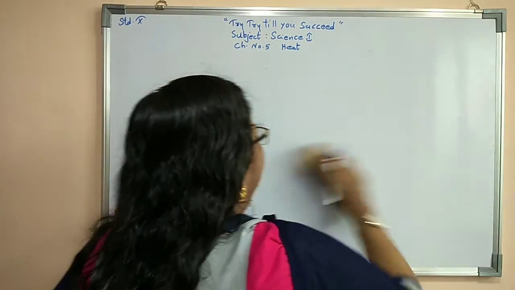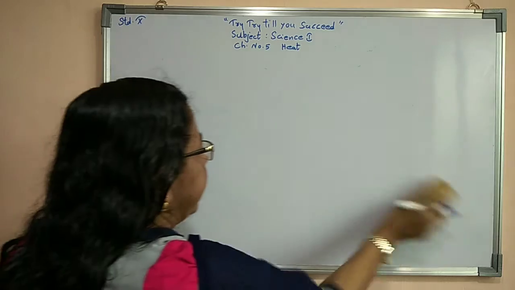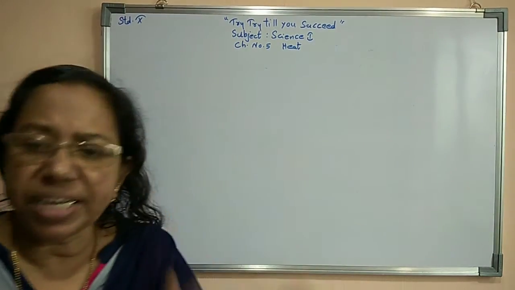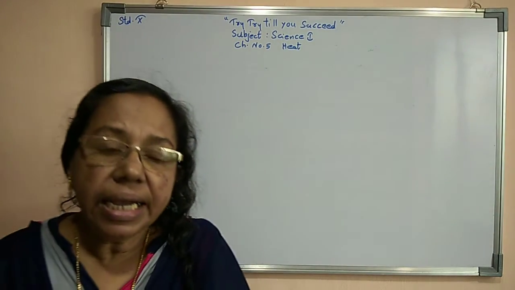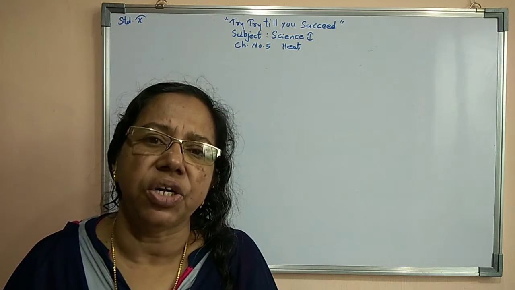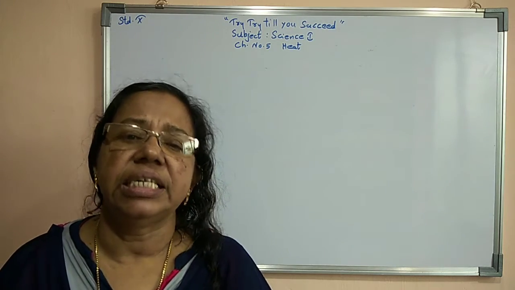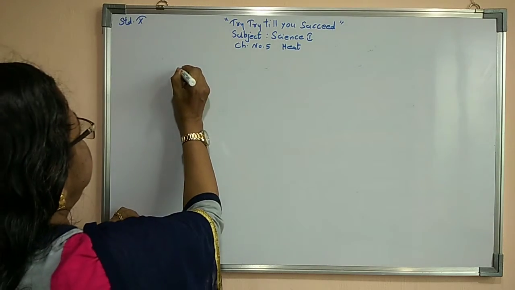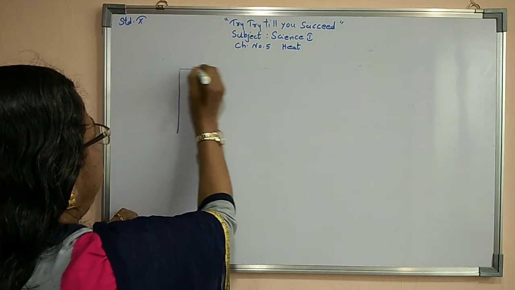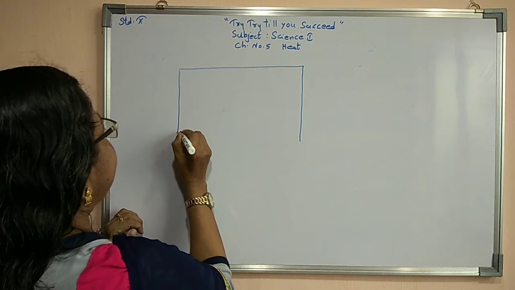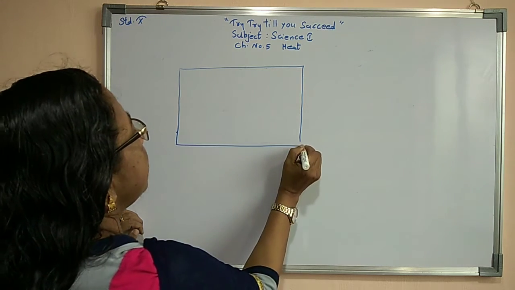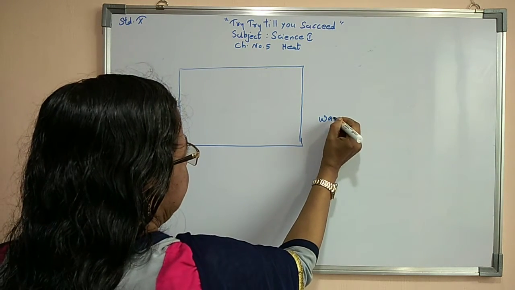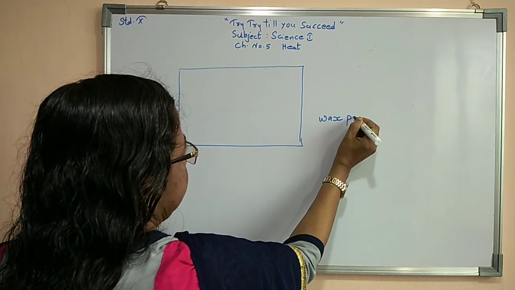Now, what is specific heat capacity? Specific heat capacity means the heat absorbing capacity of different substances is different. With the help of three substances we will study. Here I am keeping a wax piece.